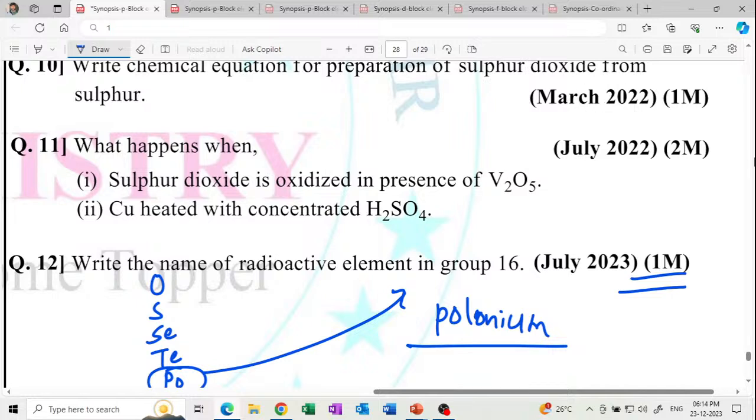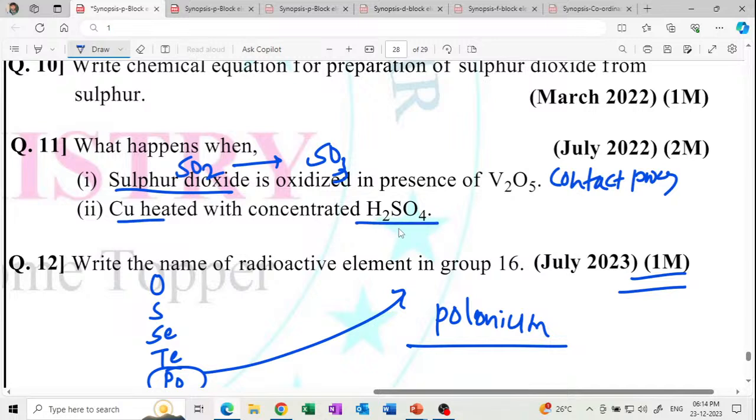Okay, sulfur dioxide is oxidized in presence of V2O5. So it is called the contact process. In the contact process, sulfur dioxide SO2 converts into SO3. Get it? Copper heated with concentrated sulfuric acid forms copper sulfate, plus hydrogen gas.